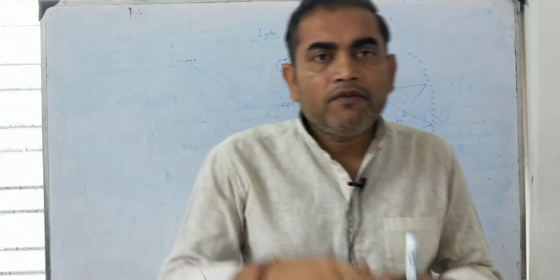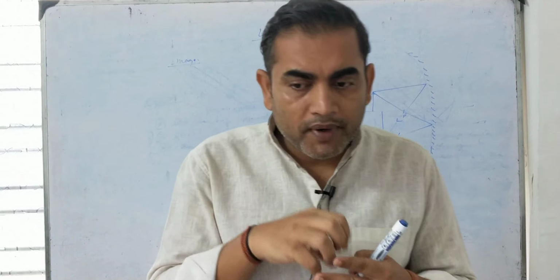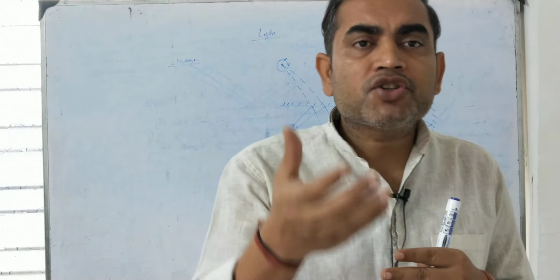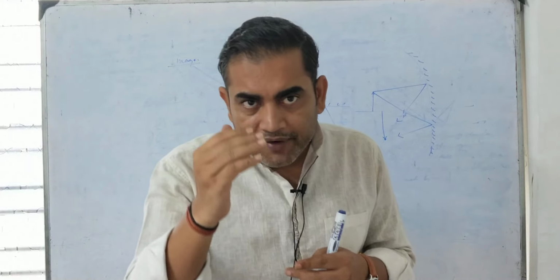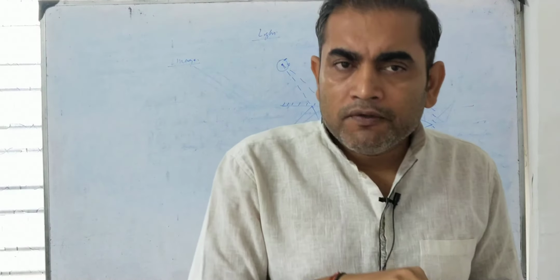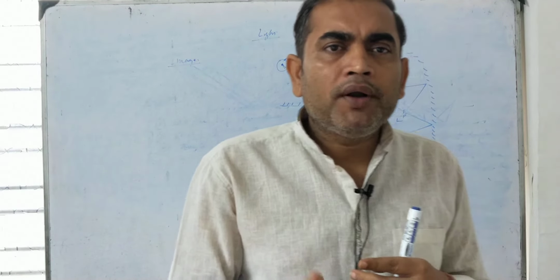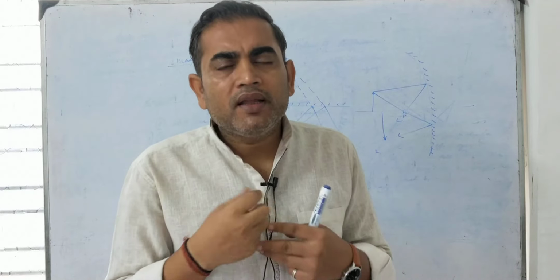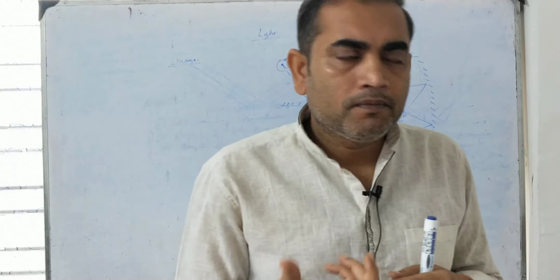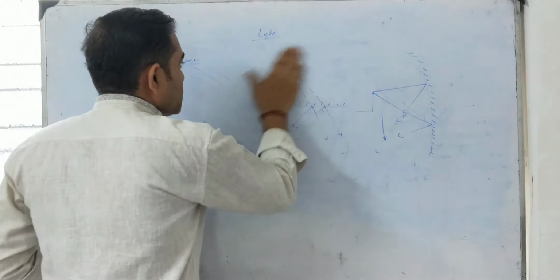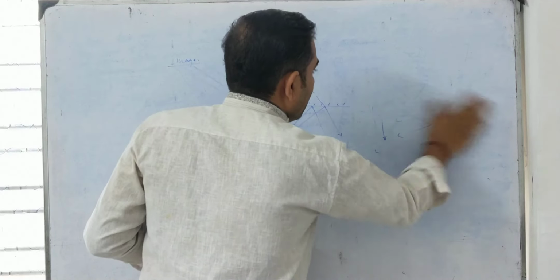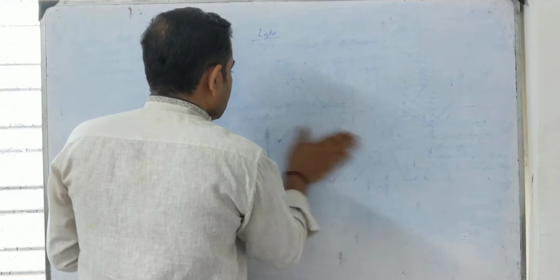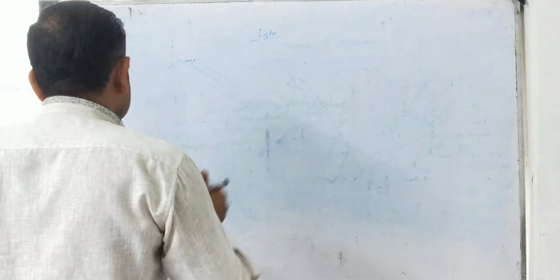Whenever rays of light from a particular object, after reflection or refraction, meet at a point or appear to meet, an image is said to be formed. So I'm going to write the definition.